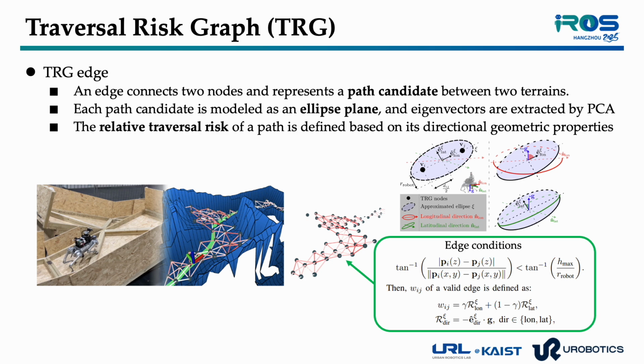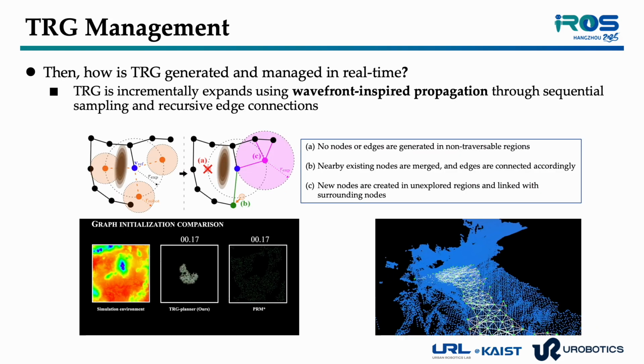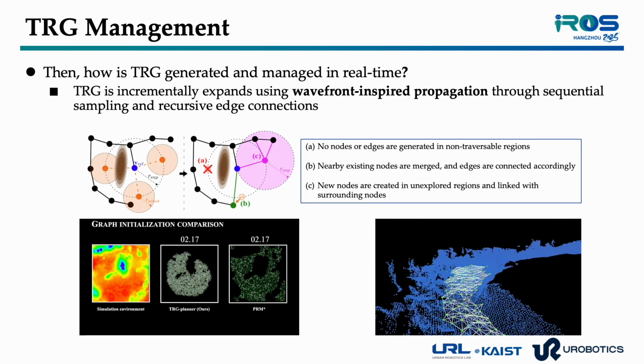We model each path candidate as an ellipse plane, extracting its principal directions using PCA. The relative traversal risk is then derived from the geometric properties of the plane. For example, steep or highly uneven transitions lead to higher risk scores. Then, how is TRG generated and maintained?